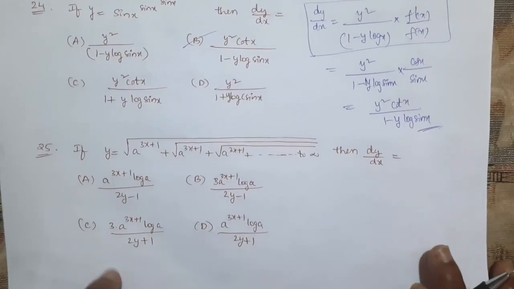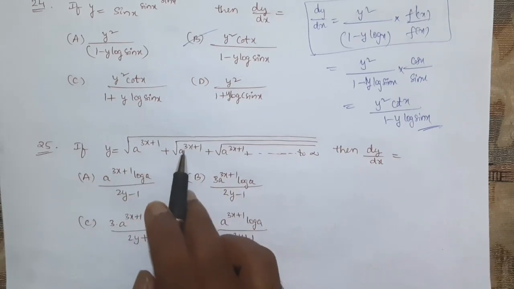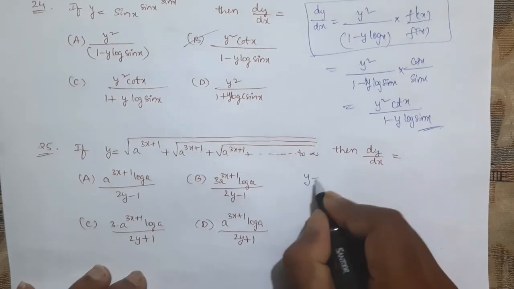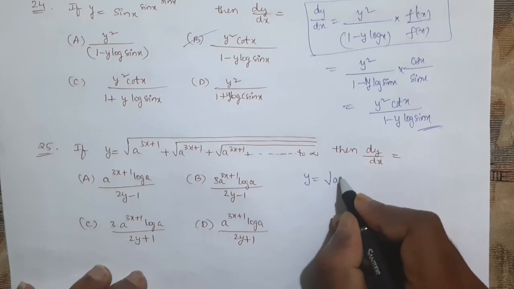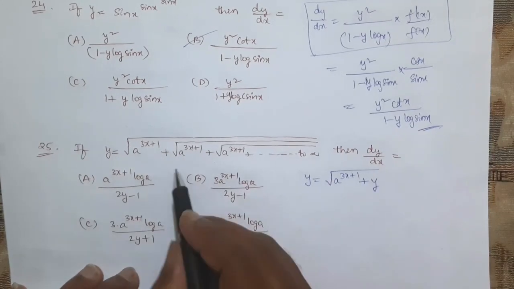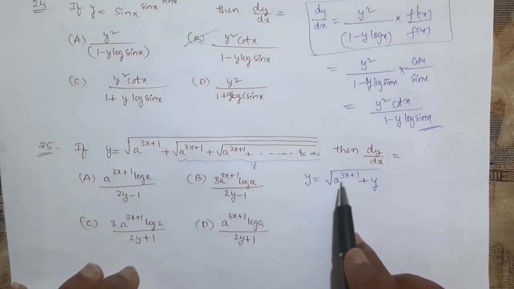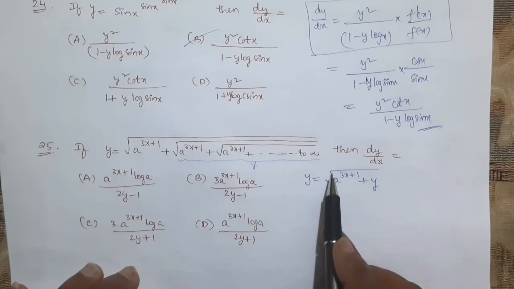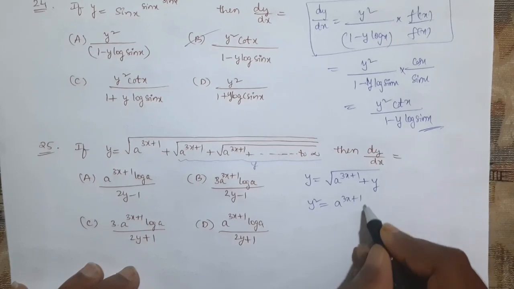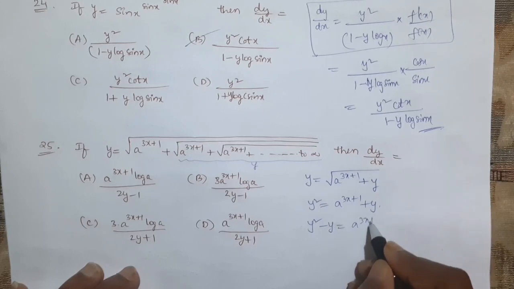Next, if y equal to square root of a power 3x plus 1 plus, again this is also similar to that type, but here we will apply the normal method. It will be square root of a power 3x plus 1 plus, I will consider as y. Why? Because these all again we will consider as y. So it will become square root of a power 3x plus 1 plus y. So I am sending this root to this side. It will become y square equal to a power 3x plus 1 plus y. Y to this side again, y square minus y equal to a power 3x plus 1.